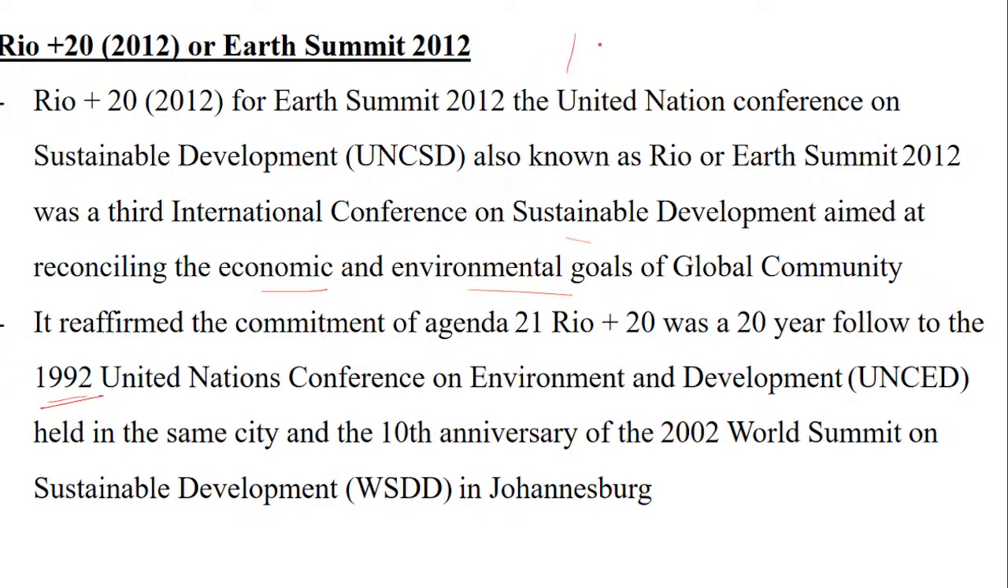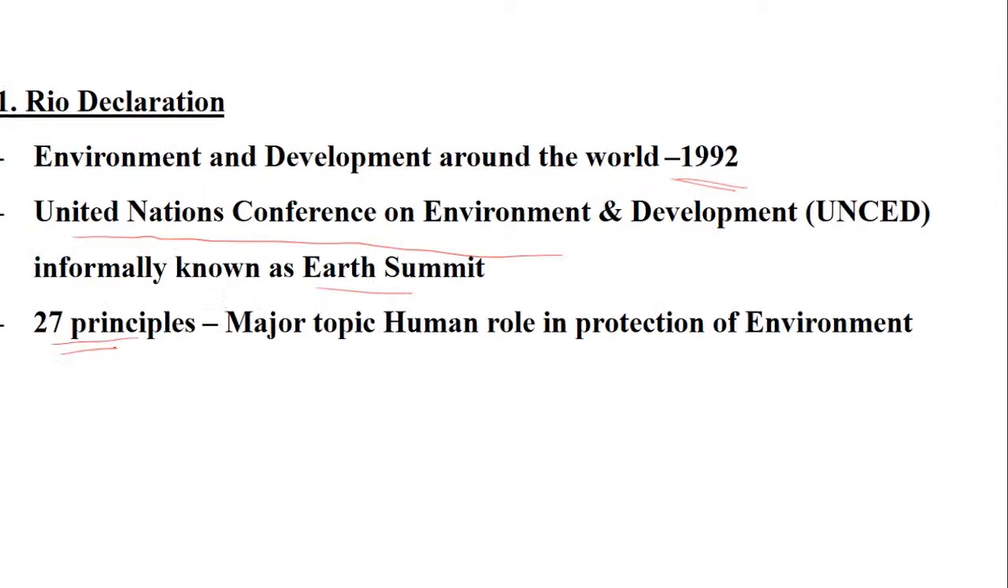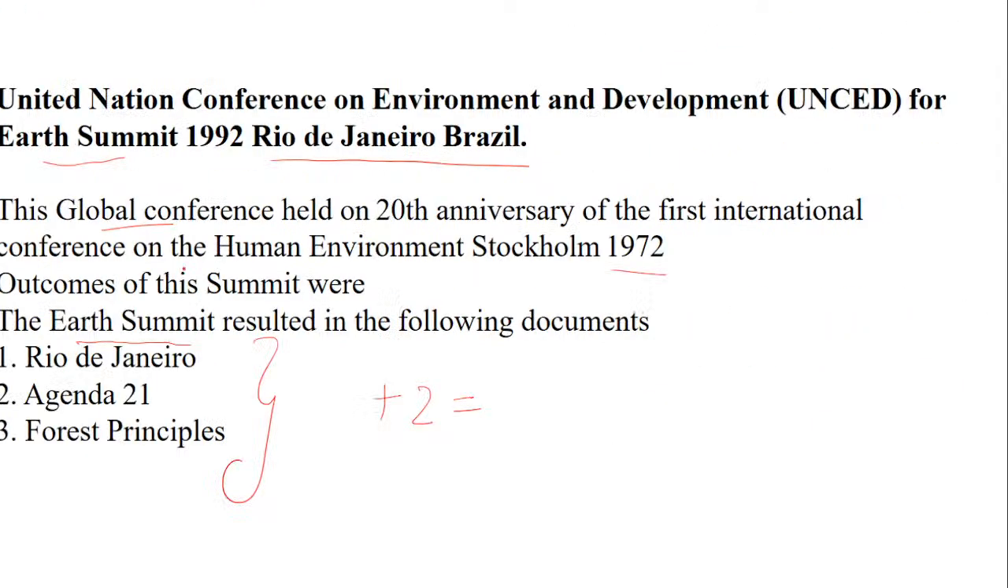So see, 1992, after which we had a first follow-up program after 10 years, and after 20 years a second follow-up program. So first is Rio 10 and second is Rio 20. Please keep this in mind for match the following or any type of question that can come, which was basically a World Summit on Sustainable Development, held in Johannesburg. So you have to remember this very well. Now, we have already studied this. The first outcome was Rio de Janeiro, so we saw 2 conferences there.